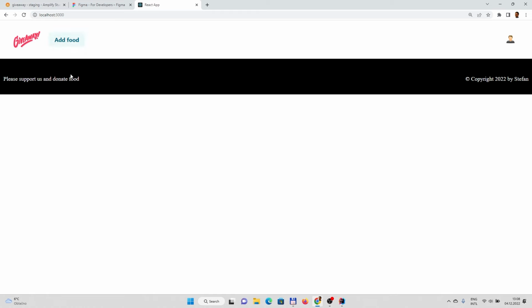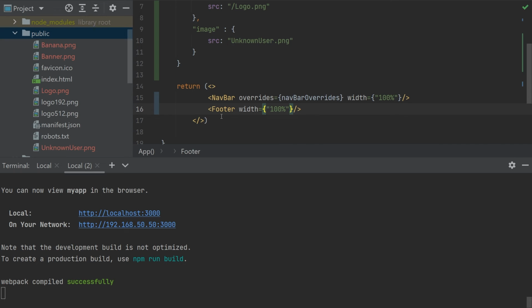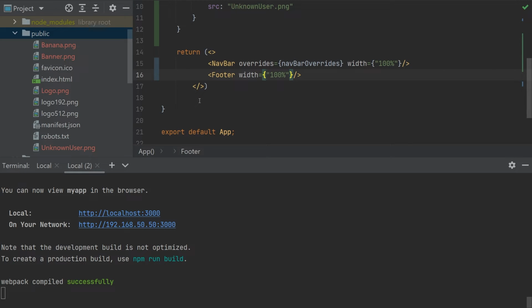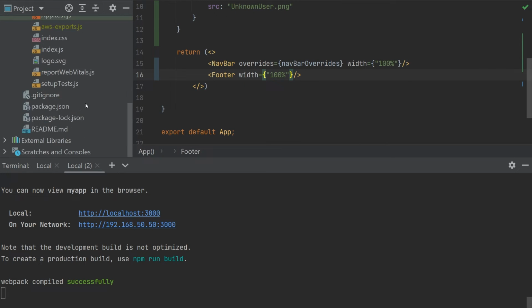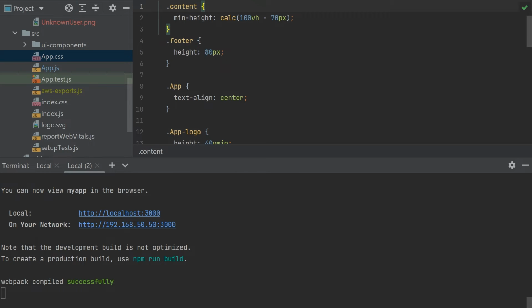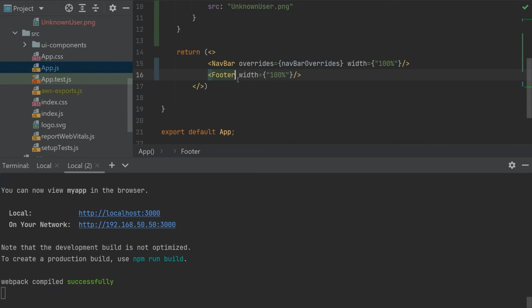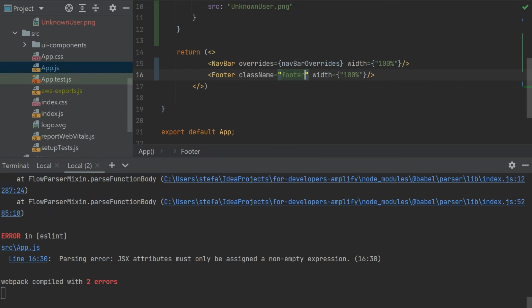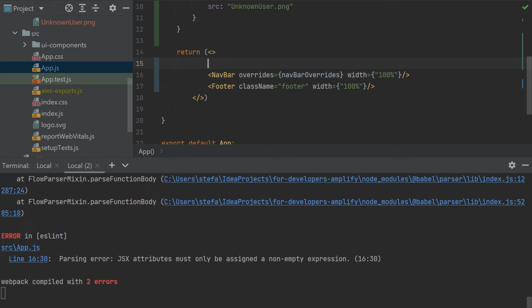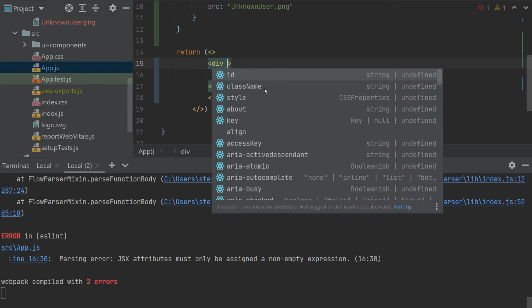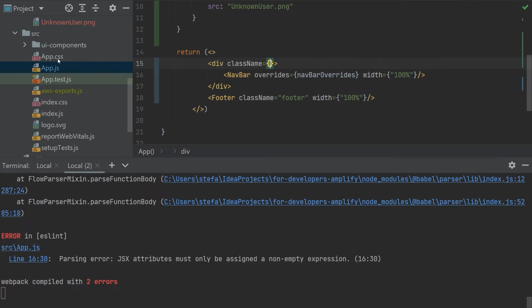Other than that, I don't like that it's not stick to the bottom, so let's change that as well. And we need to wrap it into some another component, or using some CSS magic. So for that we prepared two classes, content and footer. Let's apply these classes. Class name is then footer, and we will wrap this into the div. With class name, I think it was content.